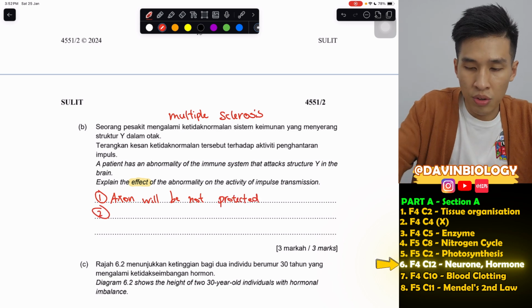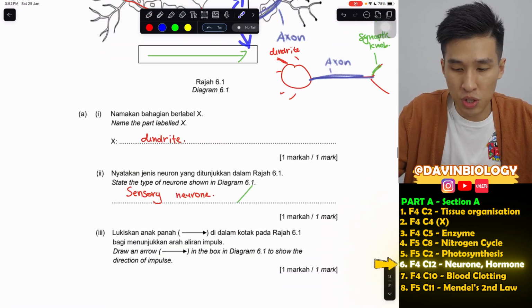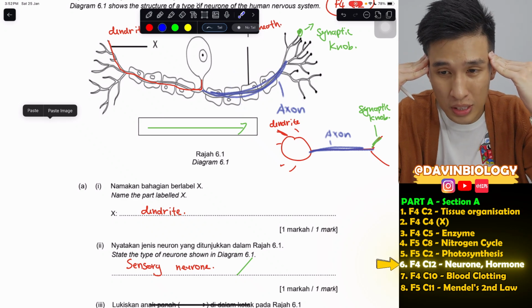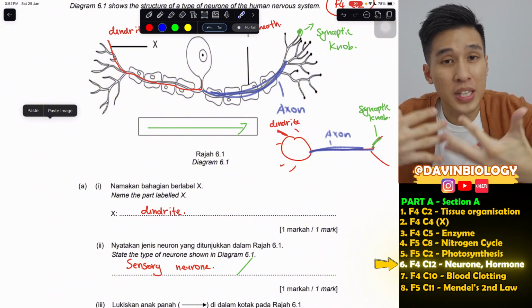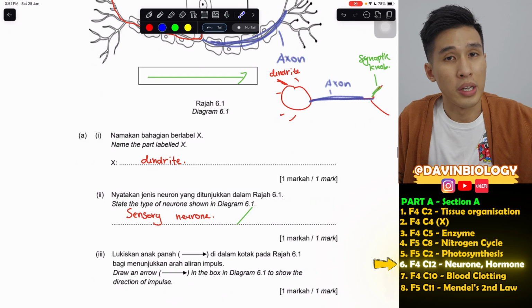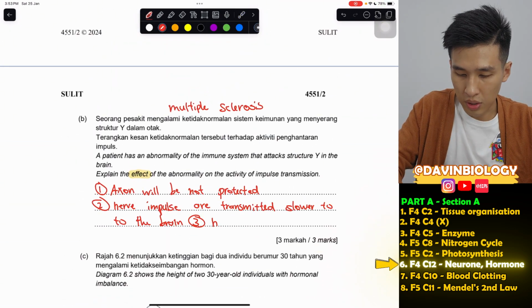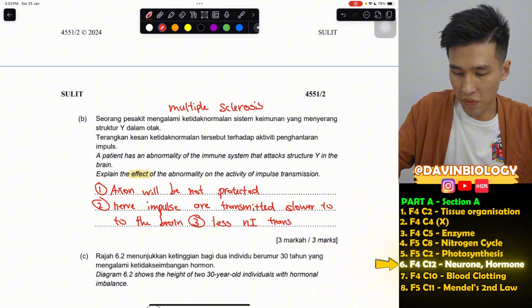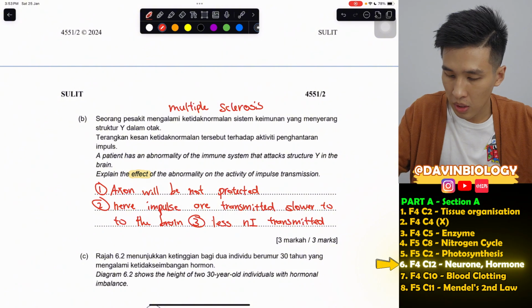And number two, now your nerve impulse can come out. So since they say this occurs in the brain, transmission of impulse to the brain will be slower. And also your brain cannot transmit the nerve impulse out. So your movement, your reaction, all will be slower and delayed. So that's what we can say. Okay, you can also say less nerve impulse, short form NI, nerve impulse, transmitted to effectors. So you can say his reaction will be slower. You can say this also.